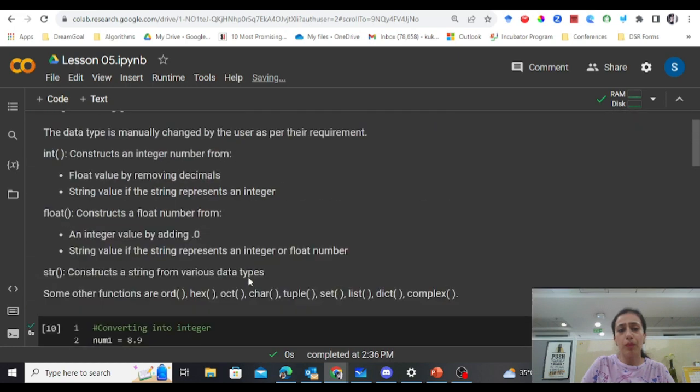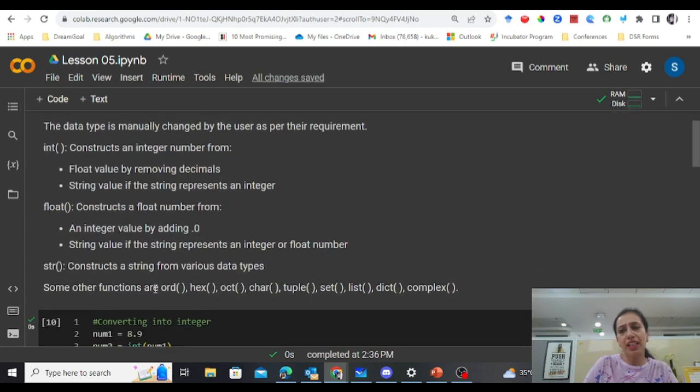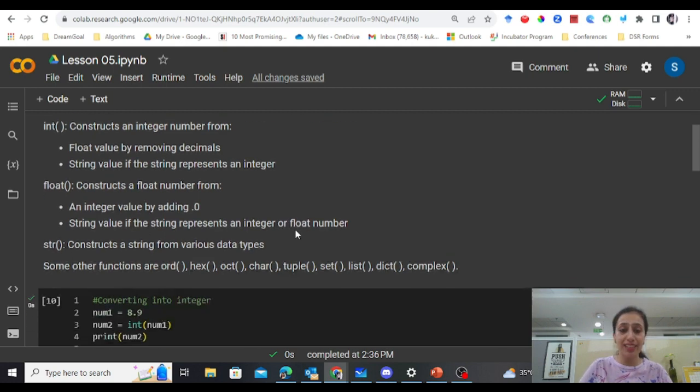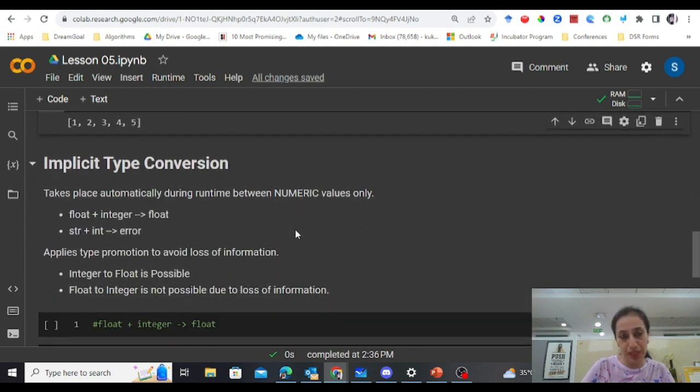Now, apart from these, there are many other functions which are available, like ord, hex, oct, chr, tuple, set, list, dictionary, complex, which you can try in similar ways, like you write a number and try converting it into a complex. And some of these functions like tuple, set, list, dictionary, we will talk about in detail when we are explicitly working on these data structures. For now, let's move on to the next type conversion, that is implicit.